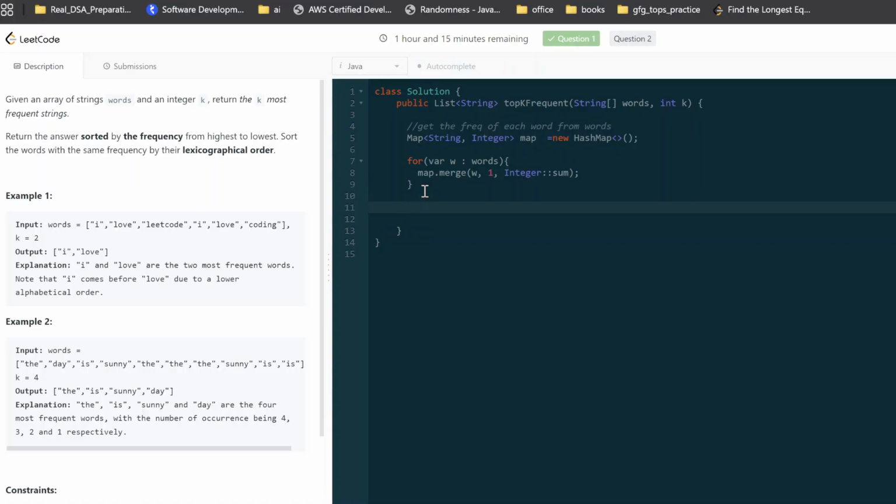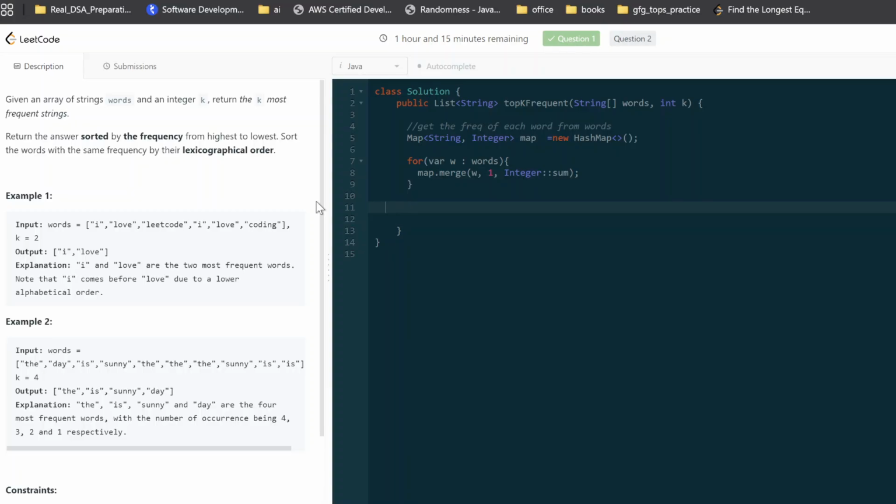So what second now? I can create a list. Because you see here, after running this map I get some result like this. I is coming two times for the first example, and love is coming two times, right? So this is how we get it. Since we also need to sort these based on frequency, I'm gonna create a list that will store the string and its frequency, and then we try to sort it first based on its frequency, right? So let me show you what I'm saying.